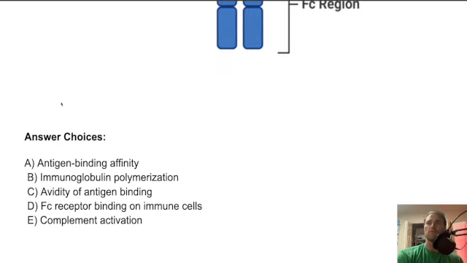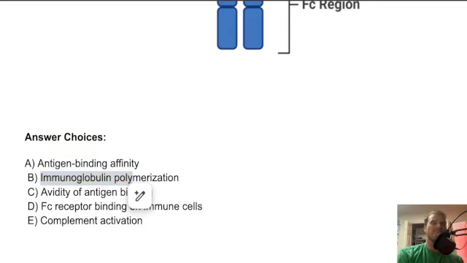Okay, here we go. What's the answer? Is it A, antigen binding affinity? No. Affinity is the strength of a single Fab region. It's like a lock and a key, and it's the same key, so the same amino acid sequence. That's not going to change. Immunoglobulin polymerization? Well, IgA forms dimers and IgM forms pentamers using a J chain, so not even the hinge region. Avidity. That's the correct answer.